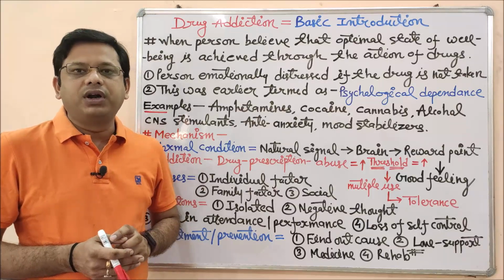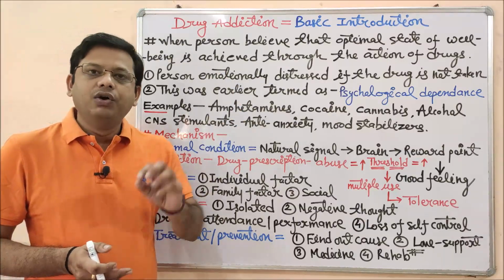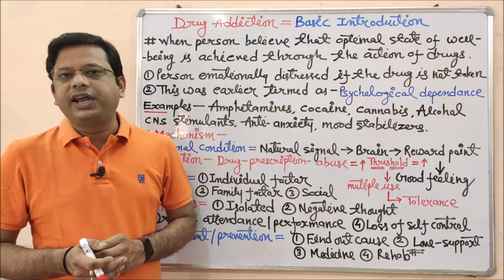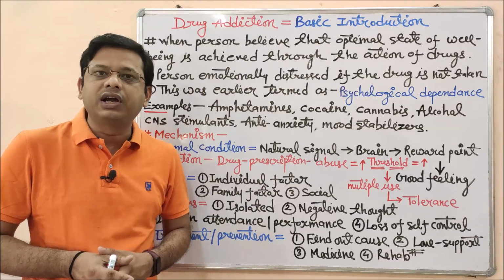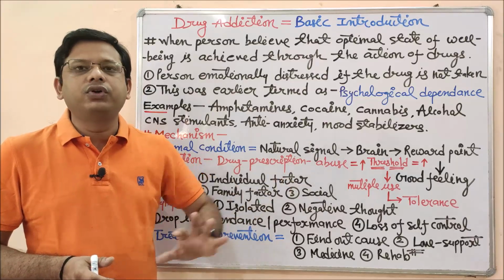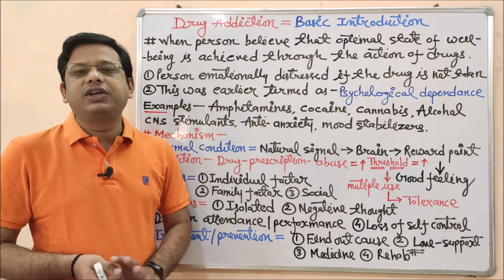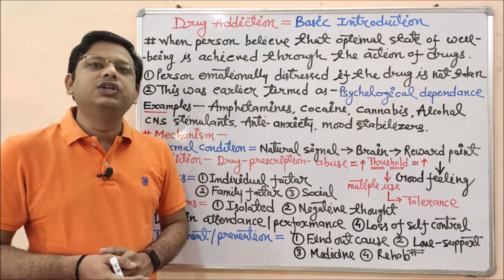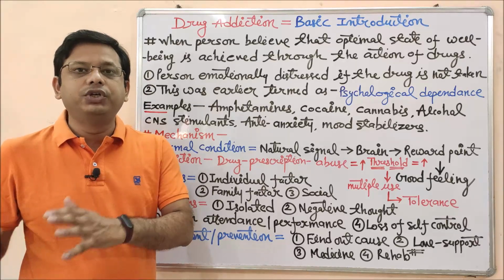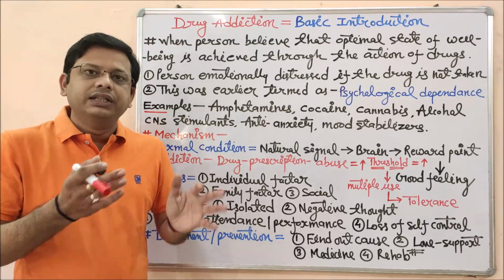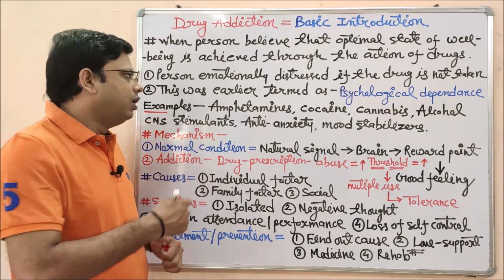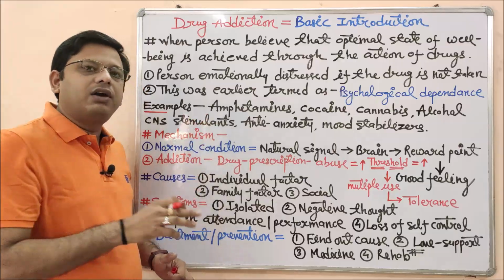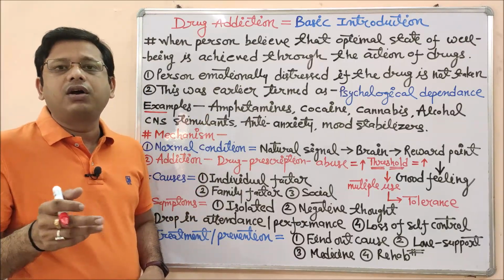There are two types of drug, as I explained in the starting. Once you visit a doctor or physician because of any problem, the doctor will prescribe the drug most suitable for that condition. If you take that drug, you will feel better, and if you continue taking it without prescription beyond the limit of the prescribed regimen, then it may cause drug addiction or several other problems. Apart from that, most drugs are prescription drugs and a few are drugs of abuse.